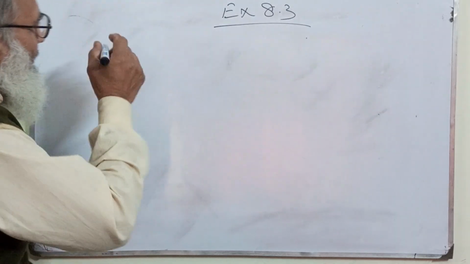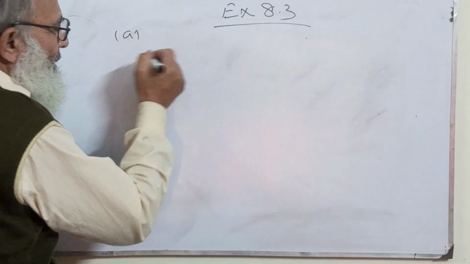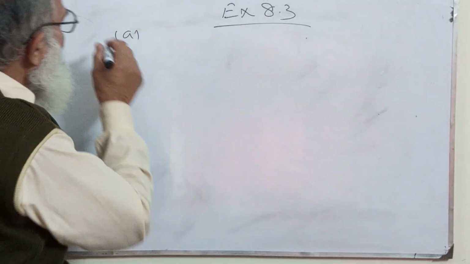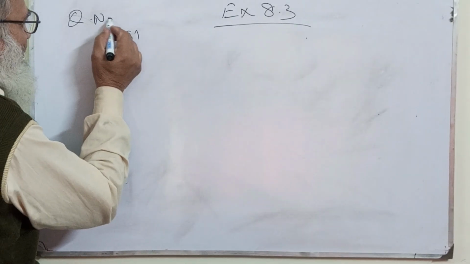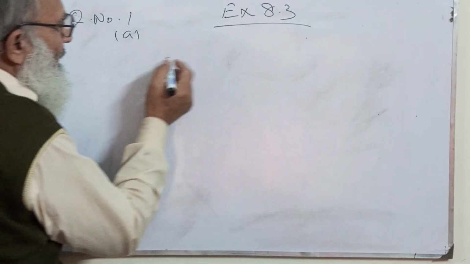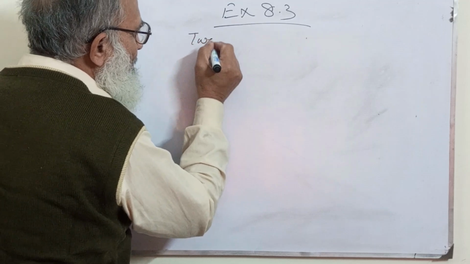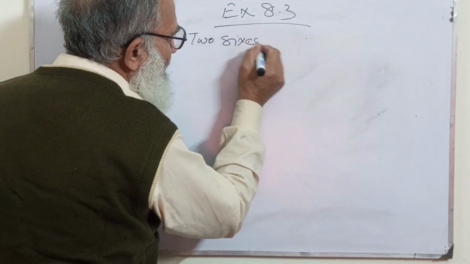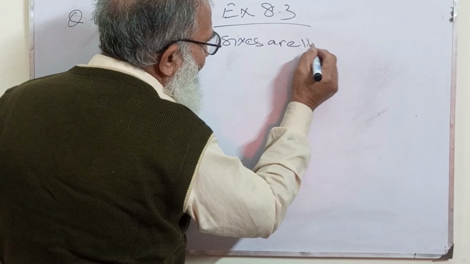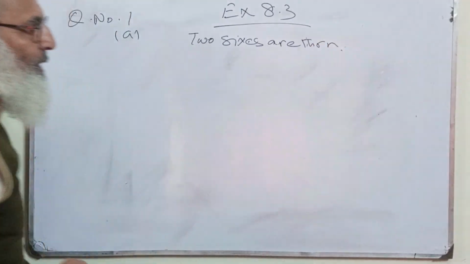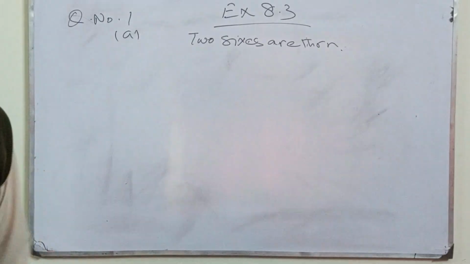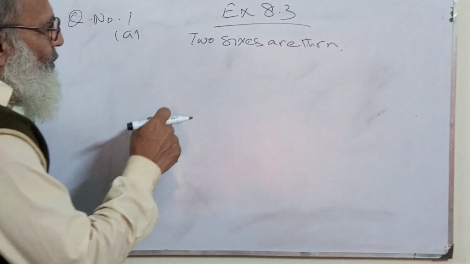Now, question number 1, part A, is that two sixes are thrown.